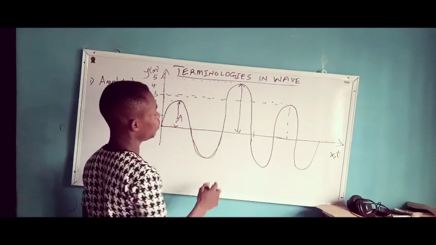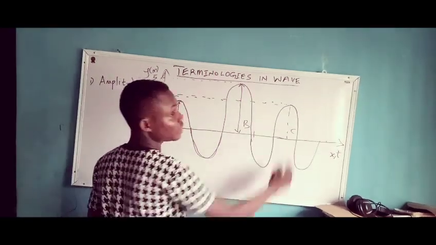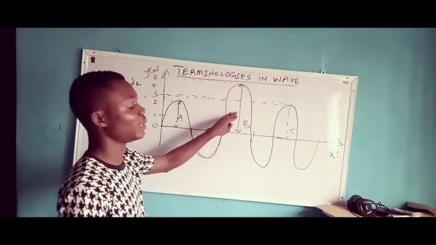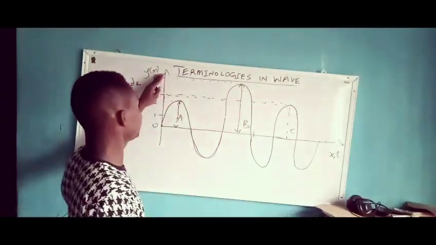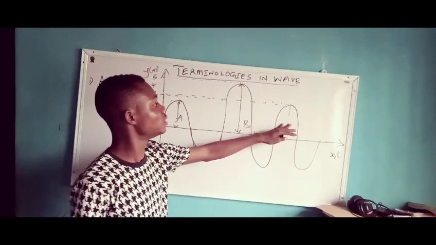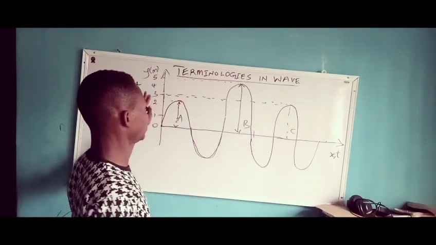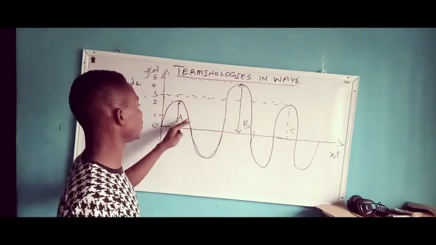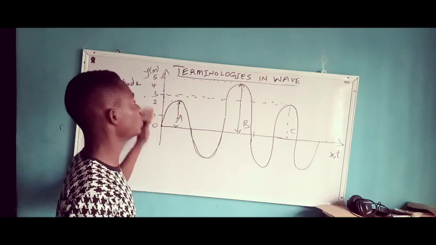Let's say this is A, B, and this is C. So the one that has the maximum displacement is B, because it has 5 meters. Followed by particle C, that has a displacement of 3 meters, and particle A that has a displacement of 2 meters.